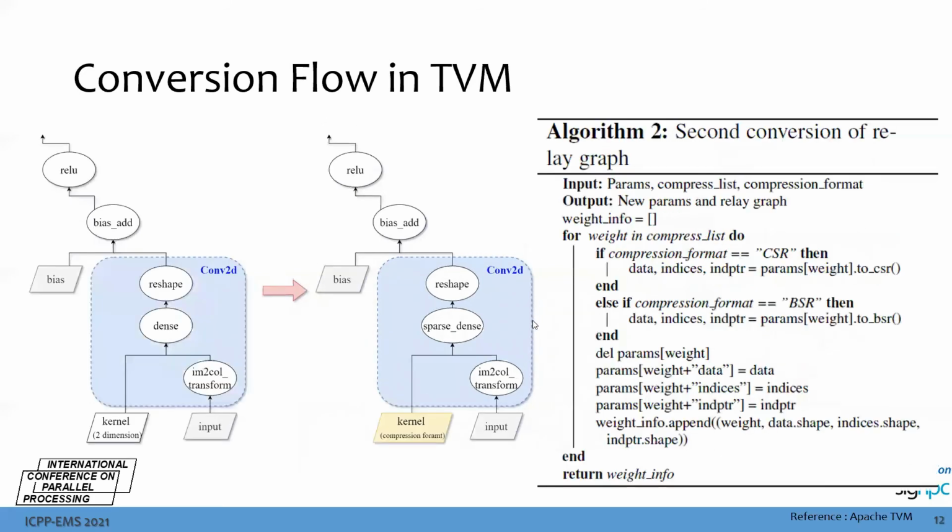In the next conversion, we exploit TVM's existing pass called dense to sparse dense and try to convert a normal dense operator into a sparse dense operator, which supports matrix multiplication in compression format. We also convert the kernel weights in the parameters to a 2D matrix offline, in order to directly use the conversion functions in SciPy to convert to CSR and BSR.